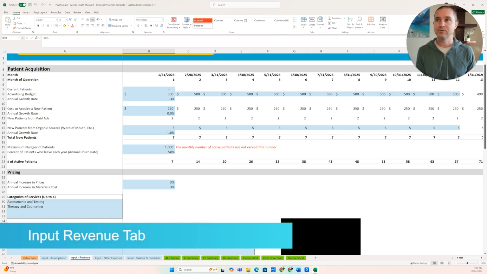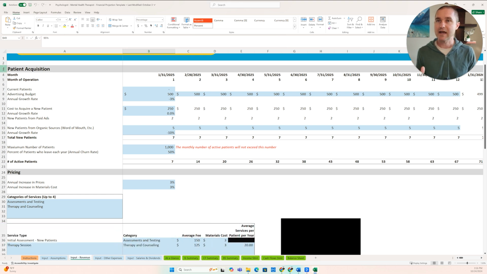Now we can move on to our input revenue tab here. So the first thing we need to note here is this patient acquisition section. What we are assuming here is 0 current patients. Again, this is a startup, so we're going to just set that to 0. Maybe we have an advertising budget of $500 a month. And then what we actually have here is that decreasing over time. So maybe over time, we get more and more of our patients through word of mouth, and so our ad budget actually decreases.